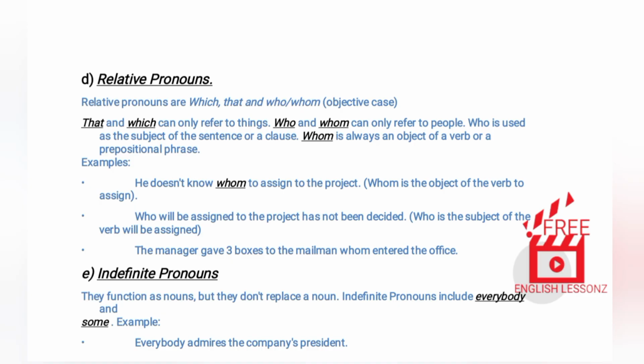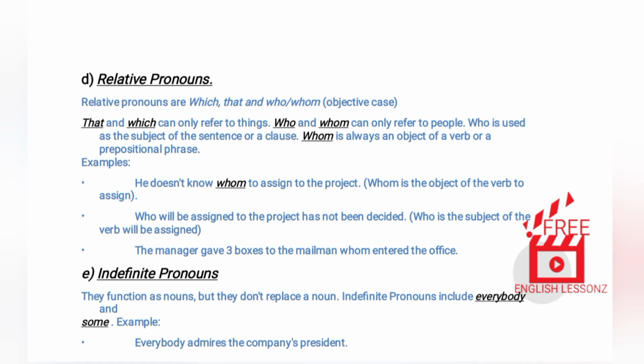Examples. He doesn't know whom to assign to the project. Whom is the object of the verb to assign. Who will be assigned to the project has not been decided. Who is the subject of the verb will be assigned. The manager gave 3 boxes to the mailman whom entered the office.